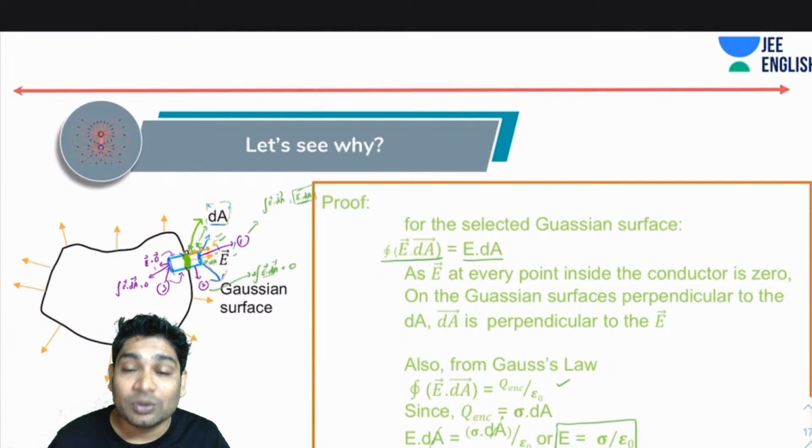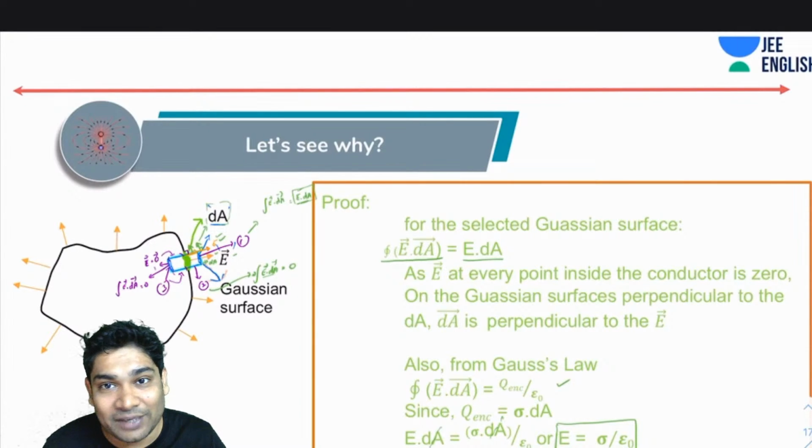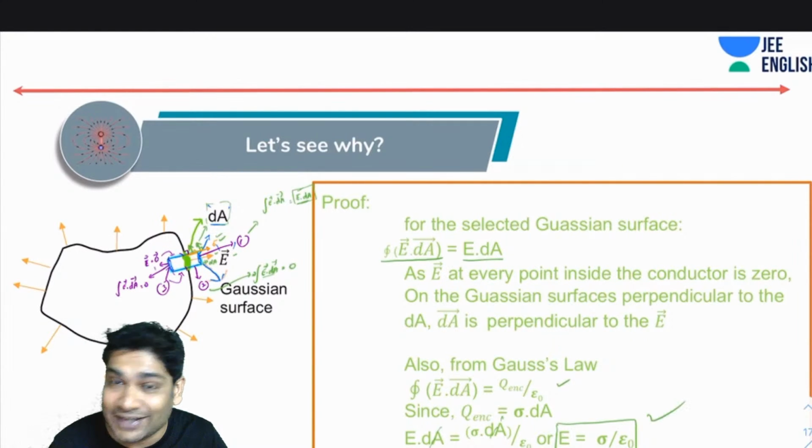Okay, please go through this one more time, and hopefully this should be clear to you. This is an easy proof. There's nothing too difficult about this. So just go through this once. Make sure it makes sense. Okay, this is an important result. You need to memorize this. Alright, E equals sigma over epsilon naught is a very important result. You need to memorize this. So let me know fast if you have understood the proof so that we can move forward.